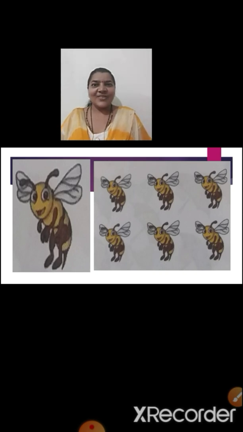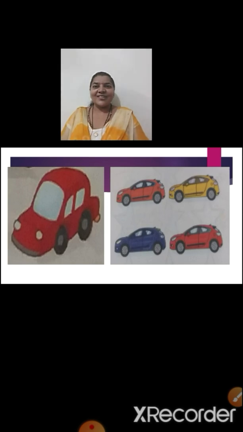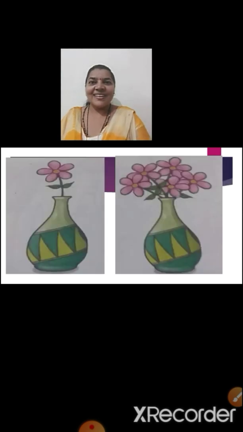So to your left hand side there is only one bee, and to your right hand side we can see many bees. So one honeybee, many honeybees. Now children, your favorite toy car you can see here. So say one car, many cars. One car, many cars.